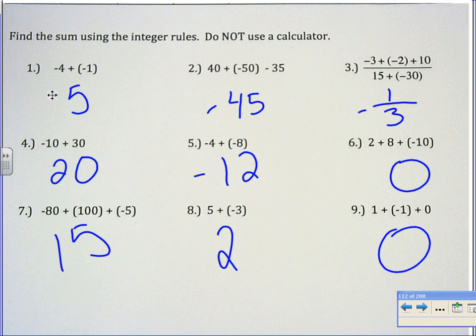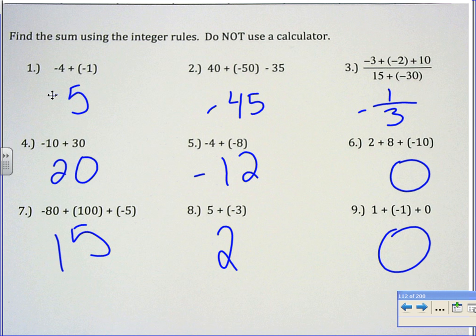Good. So before I go over these, when you're adding integers and it's the same sign, what is the rule? This would have been a good pop quiz today. Charles. Good. You add the absolute value of the numbers, use the common sign. What happens when you're adding and there are different signs? What is the rule from yesterday? You should all know. When you're adding and there's opposite signs, Justin, what do we do? Okay, and what do you do with the numbers? Subtract them. So when you're adding and there's opposite signs, take the absolute value of the numbers, subtract them, take the sign of the larger number.